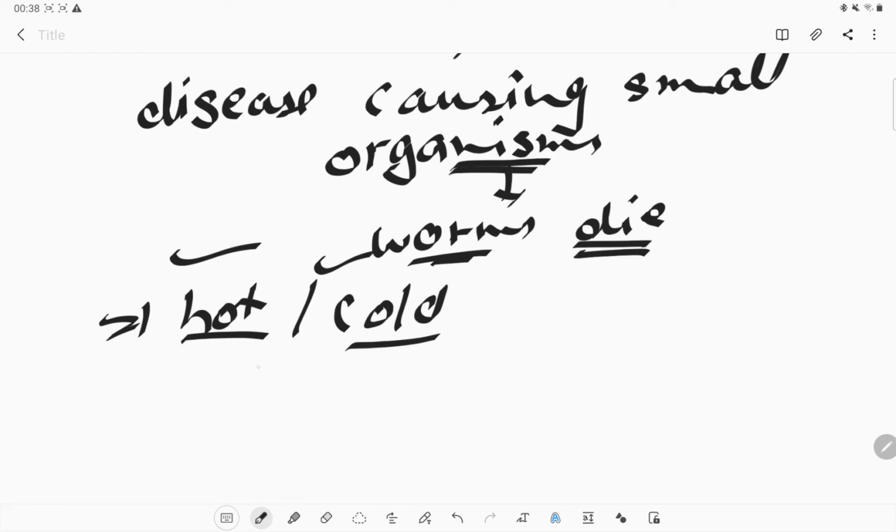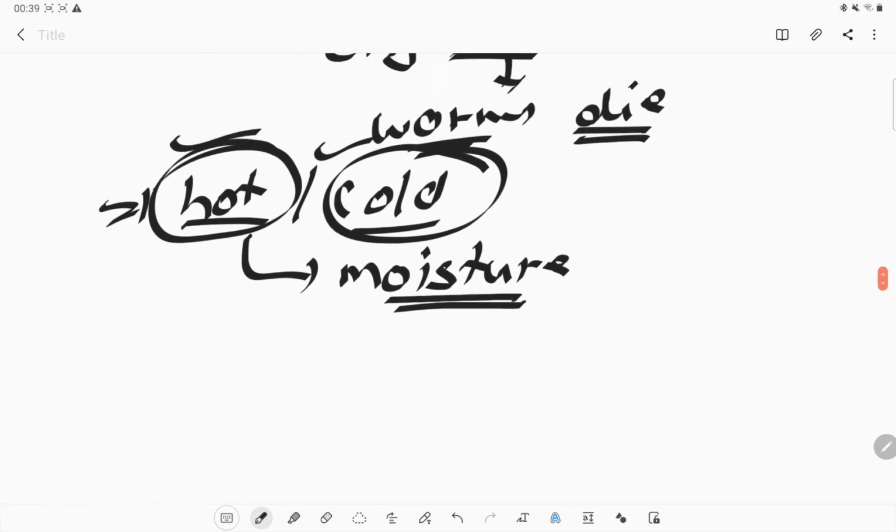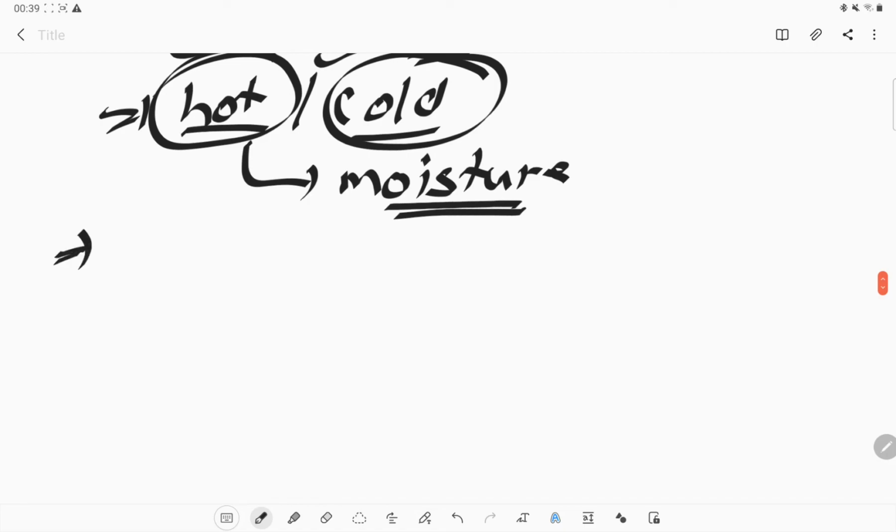They require a moist area. They do not need a very hot or very cold temperature to survive. So these are the things we should learn before doing vermicompost.